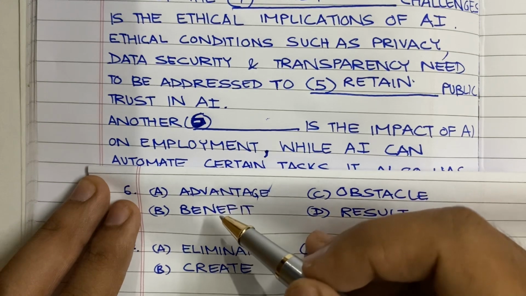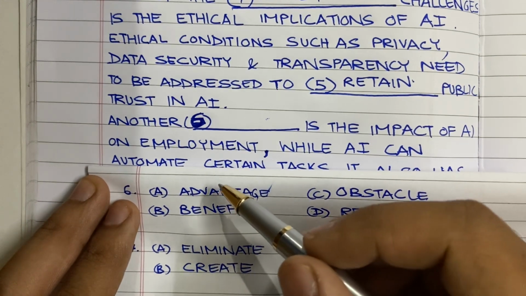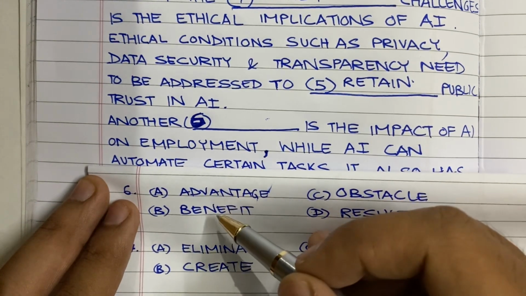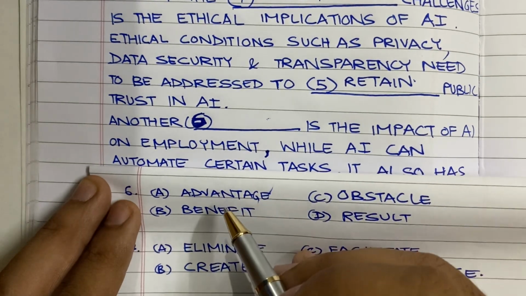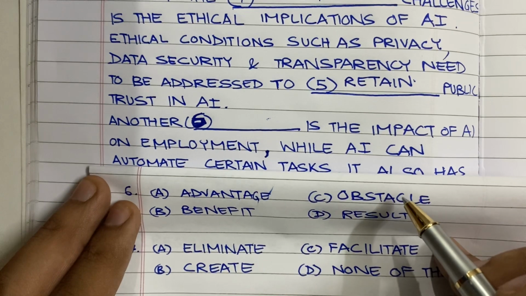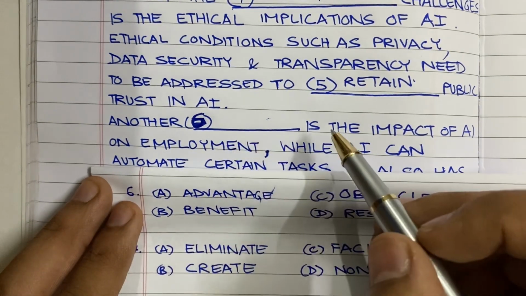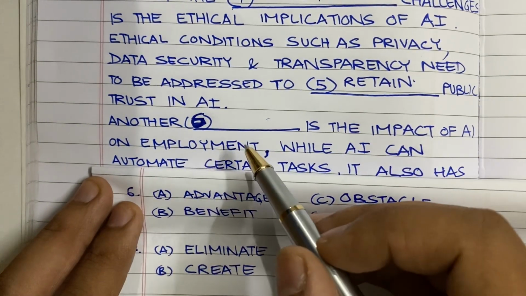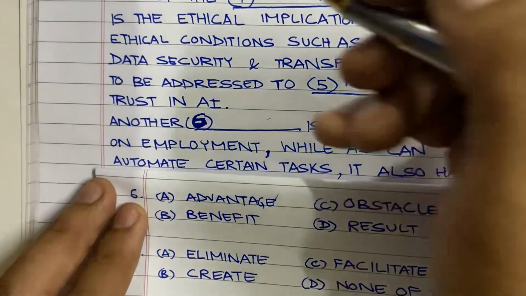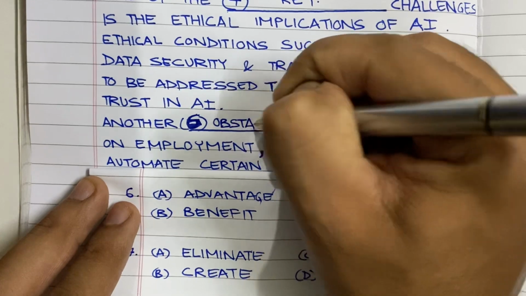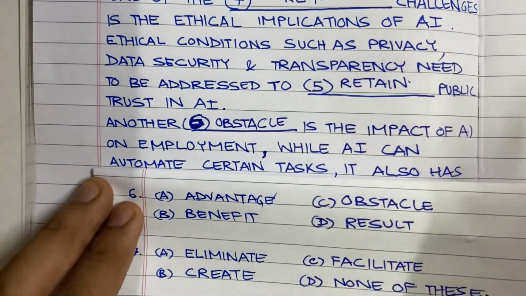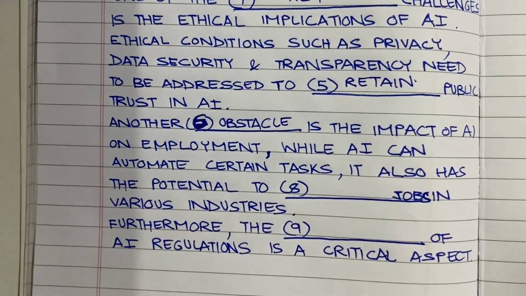So this cannot be the answer, because if we take advantage, then benefit will also be right, because both are just synonyms of each other. So the correct answer will be option C, obstacle. Another obstacle is the impact of AI on employment. The correct answer is obstacle, because we all know that AI is going to take up jobs, so it is an obstacle in the employment sector.